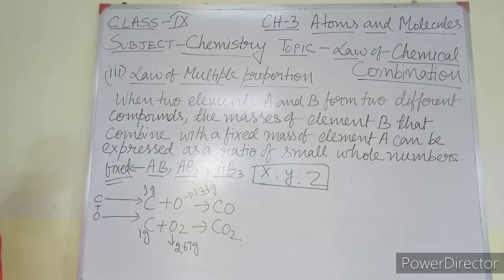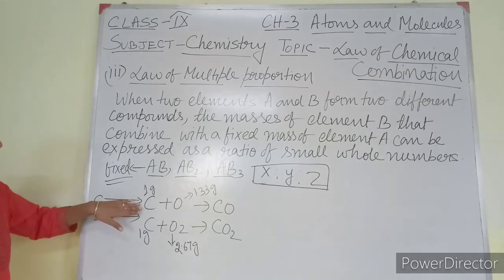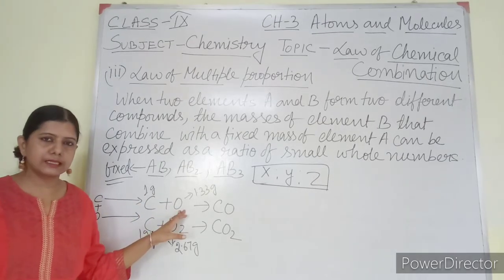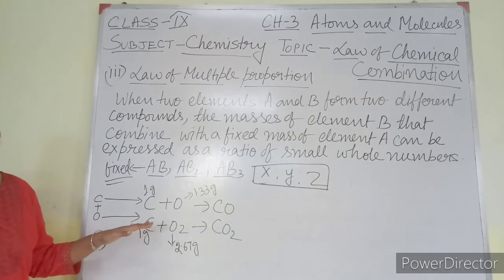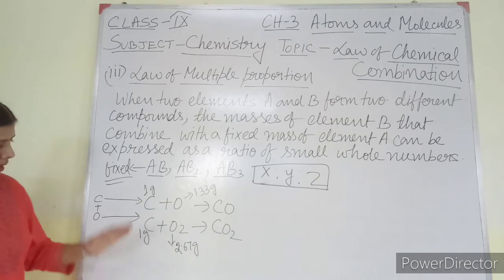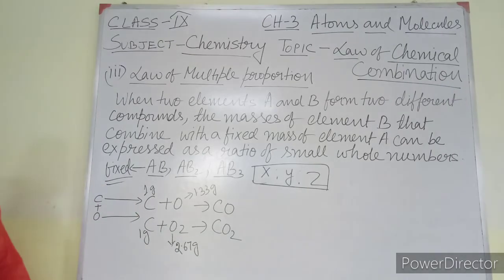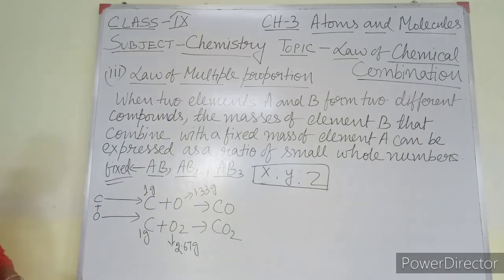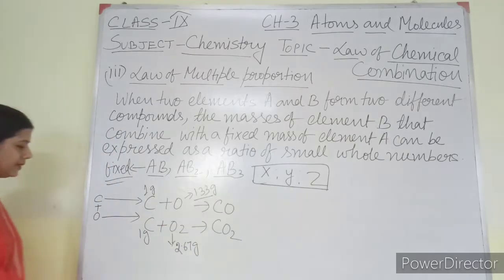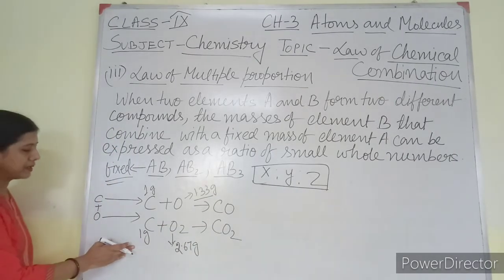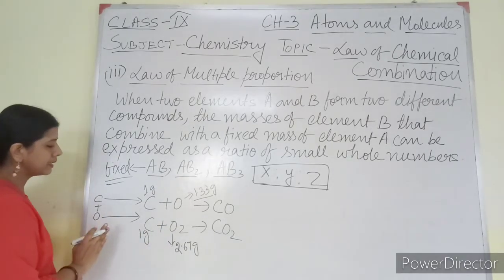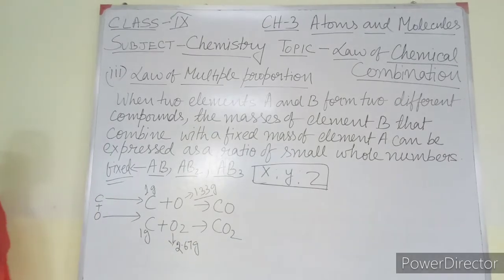Now this number, where am I getting it from? I can get it from the atomic mass only. We know that carbon has atomic mass 12 and oxygen has atomic mass 16. So 12 gram of carbon combines with 16 gram of oxygen. 1 gram of carbon will combine with how many gram of oxygen? By the unitary method I got this number. Similarly, 12 gram of carbon combines with 32 gram of oxygen, so 1 gram of carbon combines with 2.67 gram of oxygen.